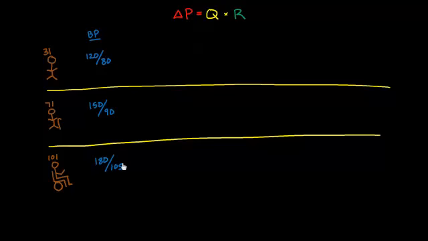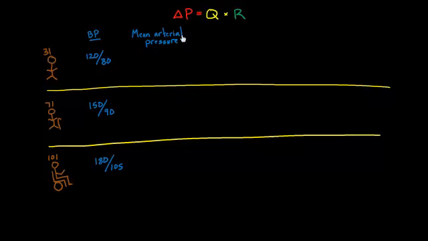So my blood pressure, I just said, is 120 over 80. And if I want to figure out my mean arterial pressure, meaning the average pressure in my arteries, I can actually use my blood pressure to give me a good guess as to what it's going to be.